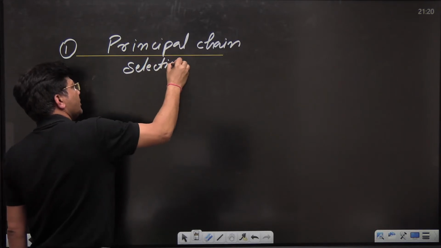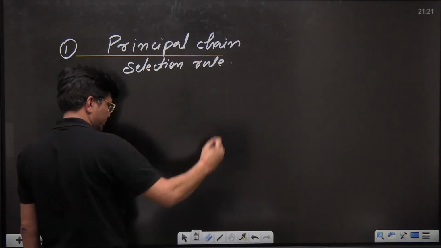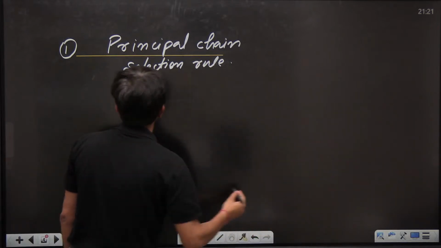Do remember, this is the most important rule, kids. Super awesome rule.